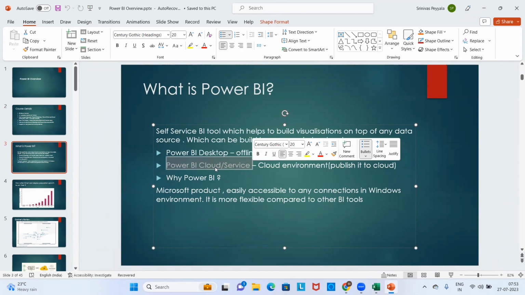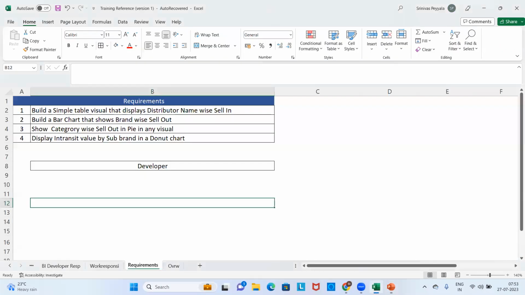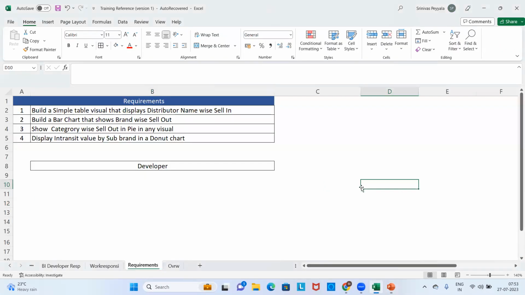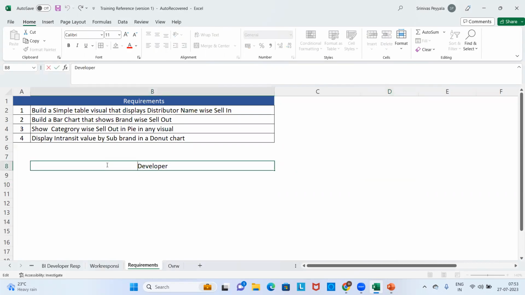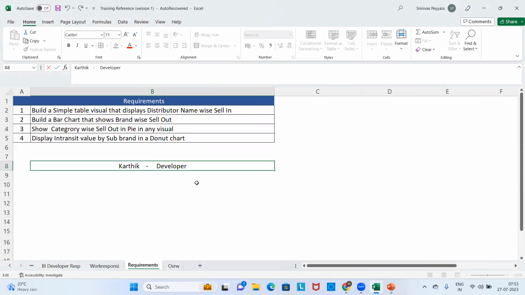training. Okay. So in continuation to our last class, I'll freshly start today. With some assumption, let us assume you don't know anything about Power BI. You have freshly joined as a fresher in a company. Let us assume the person's name is Karthik. He has got an opportunity in a company as a fresher.